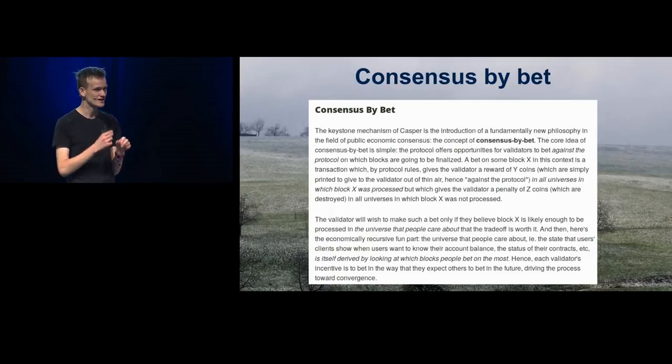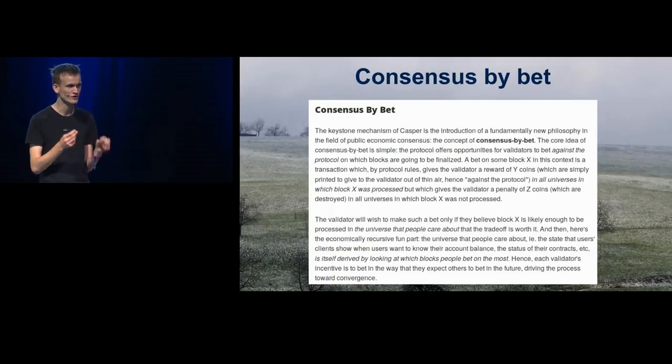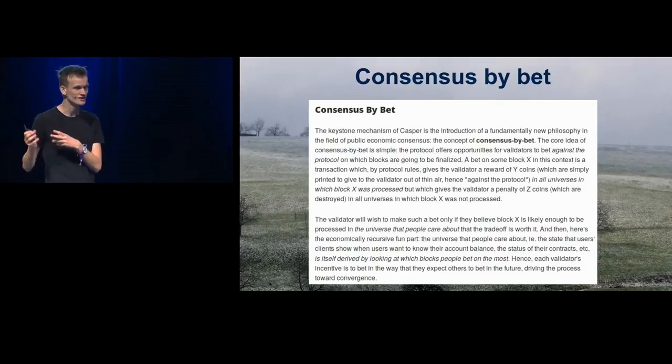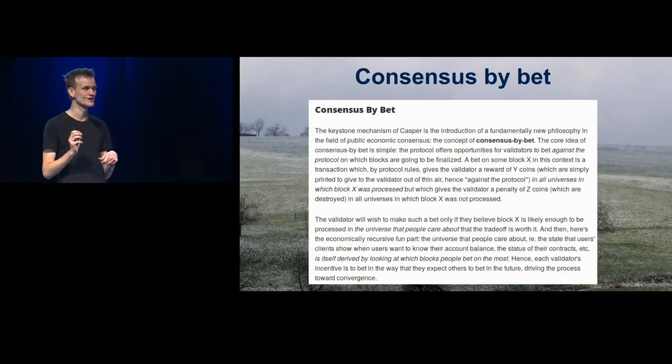And so the idea is that you would have this kind of recursive formula where more and more people would bet more and more strongly on a block over time, and after a logarithmic number of rounds, everyone would be betting their entire money on a block, and that would be called finality.